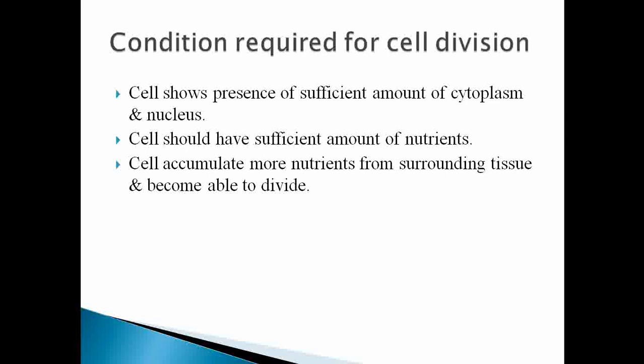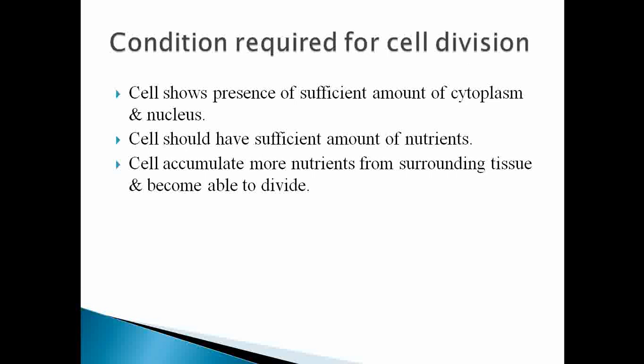So how can the cell accumulate more cytoplasm and nucleus? See that not all cells have the ability of cell division. Those cells which cannot divide act as nutrients for the dividing cells.